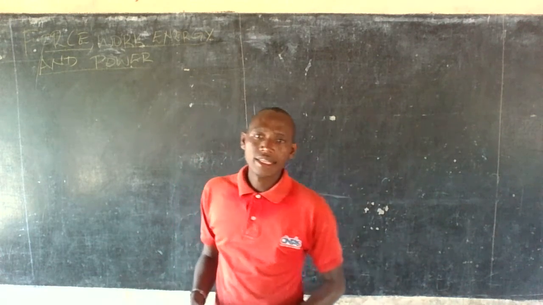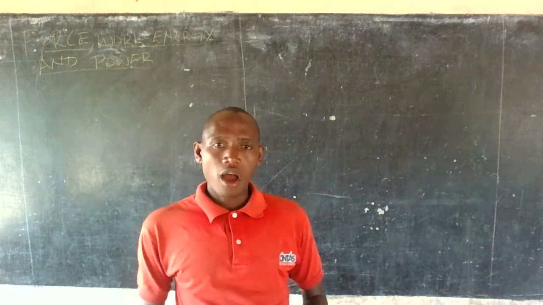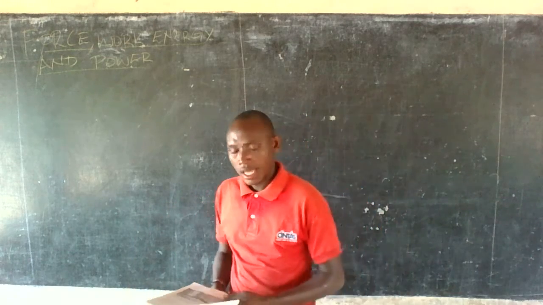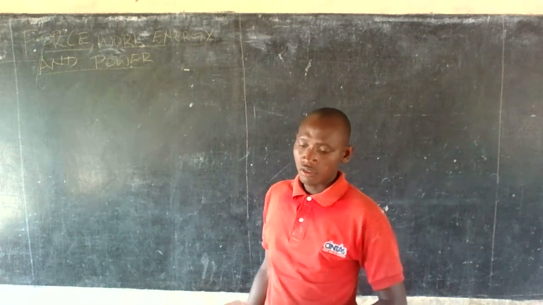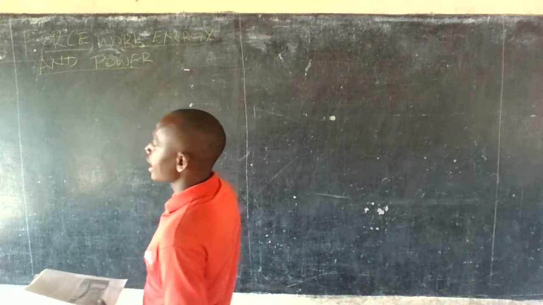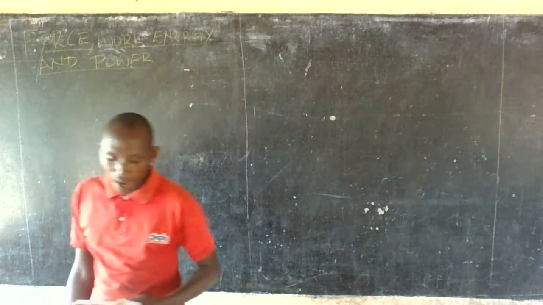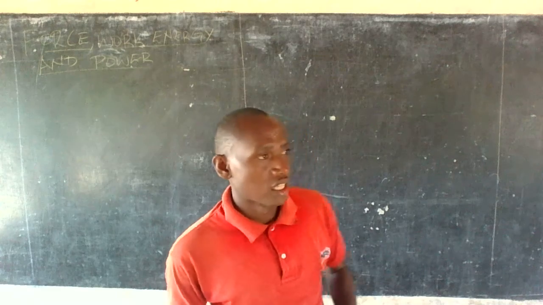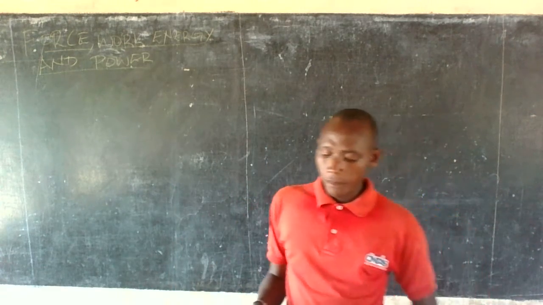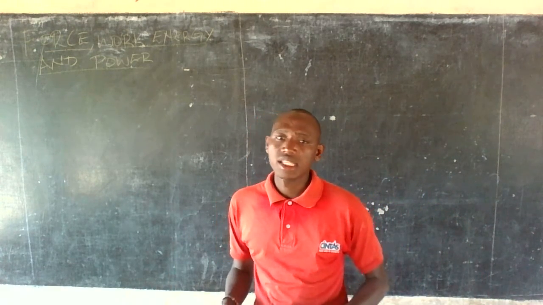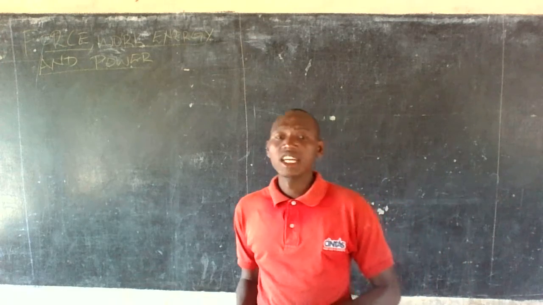Let us look at several examples of sources of energy. One, we have the sun. The sun is known as the main source of energy on the earth, producing both heat and light.